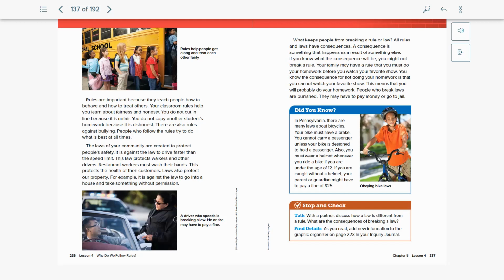And so now we can go ahead and start filling in for our other page, for our guided notes. We've already talked about how rules include why we don't copy from other people's work. What do you think would happen? Why is that something that you would not want to do? And so let's go ahead and read for the next page.